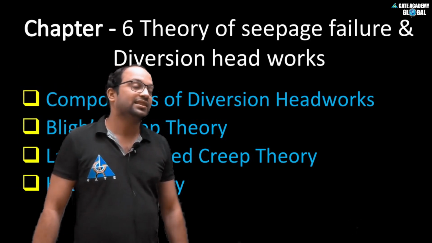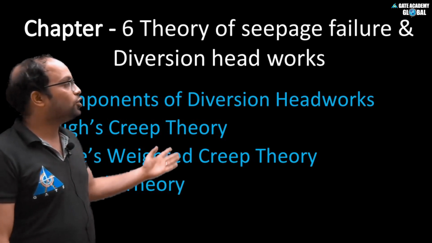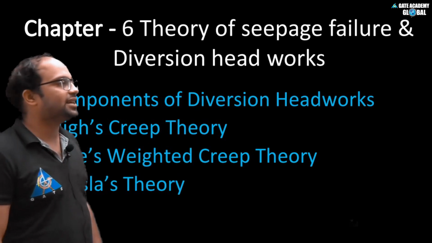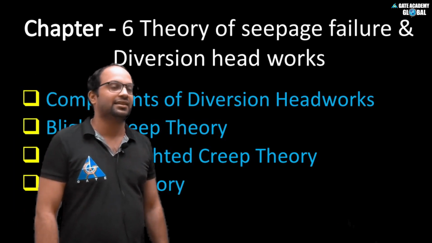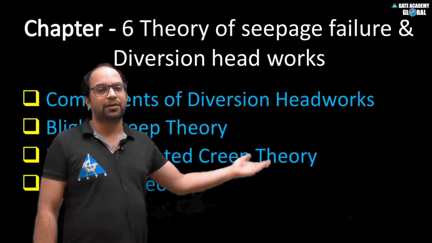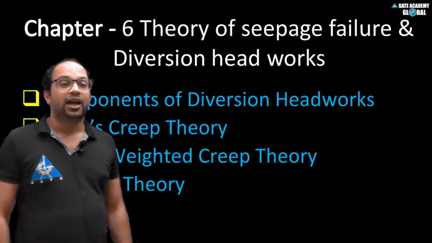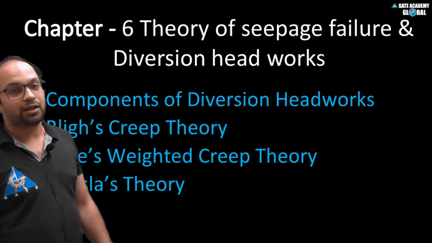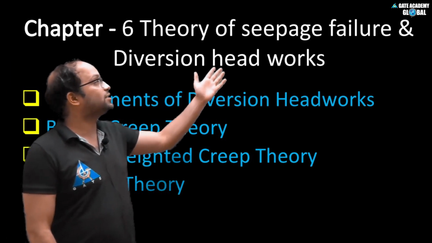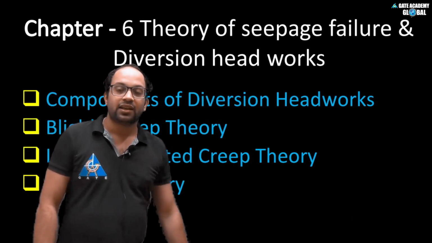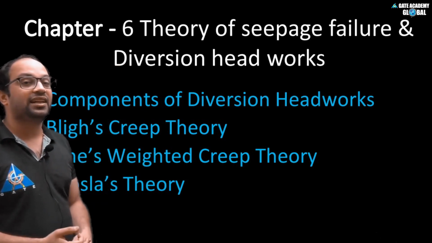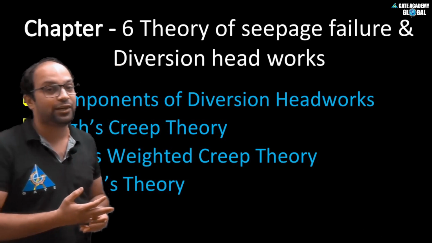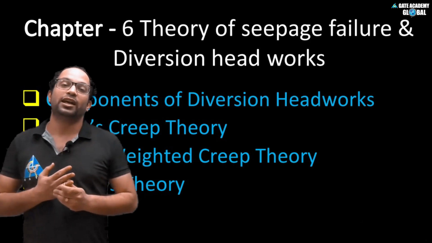We'll see three theories. First is Bligh's creep theory. Initially all weirs and barrages were designed by Bligh's creep theory. After that one more scientist came up with one theory, that is called Lane's weighted creep theory. And what happened between 1910 and 1926?